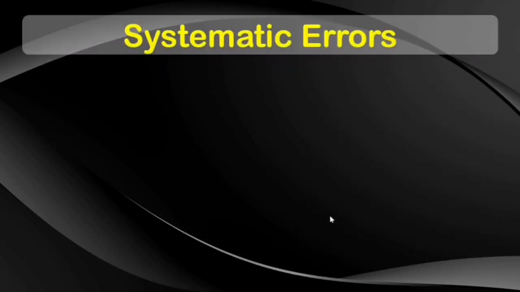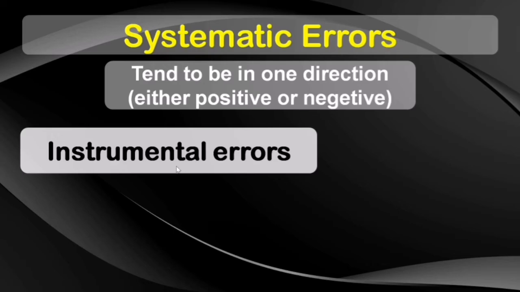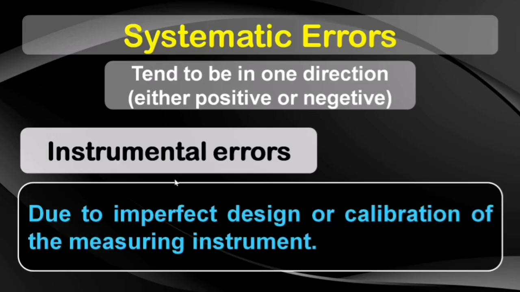Systematic errors, as the name suggests, are consistent. That is, they are either positive or negative errors. In other words, systematic errors tend to be in one direction. The first subcategory under systematic errors is instrumental errors. These are the kind of errors which are associated mostly with the design and calibration of the measuring instrument. They usually have little or nothing to do with the user. For example, zero error in an instrument or the wearing and tearing of instruments might give rise to such errors.